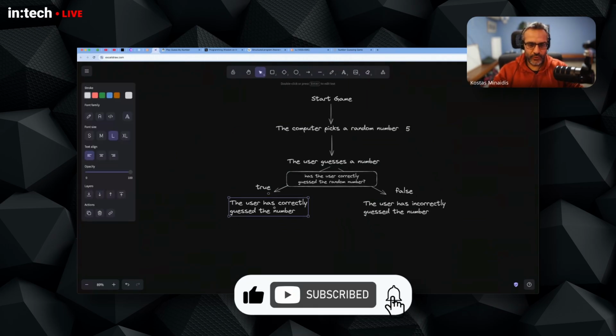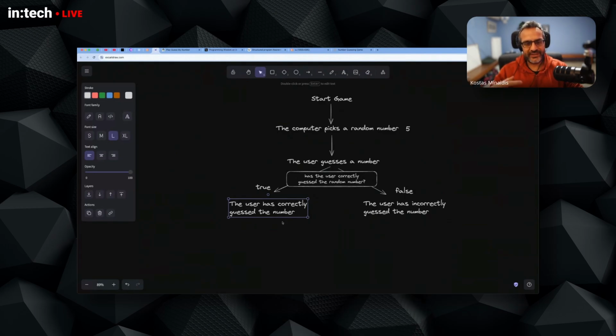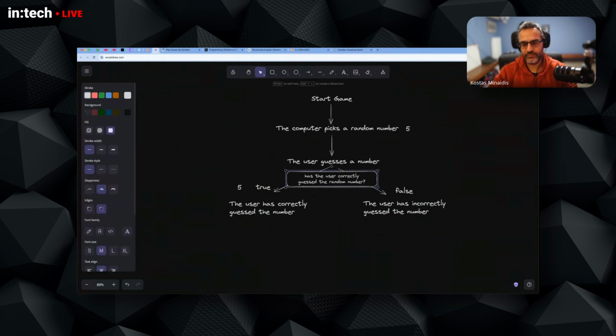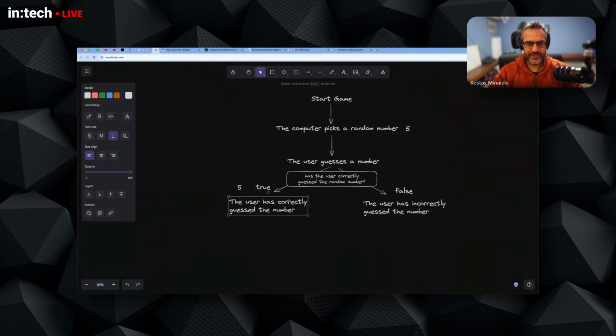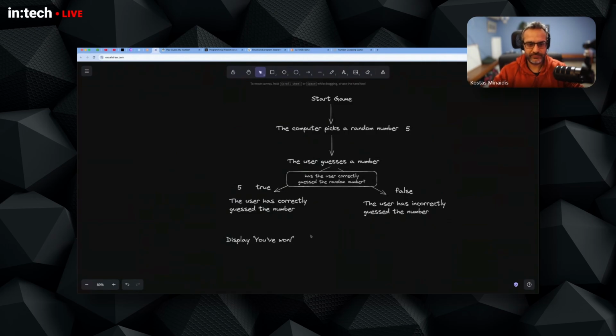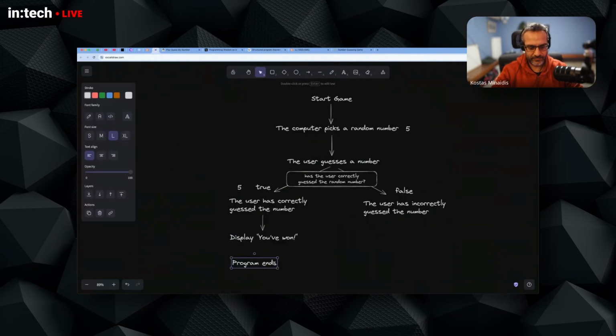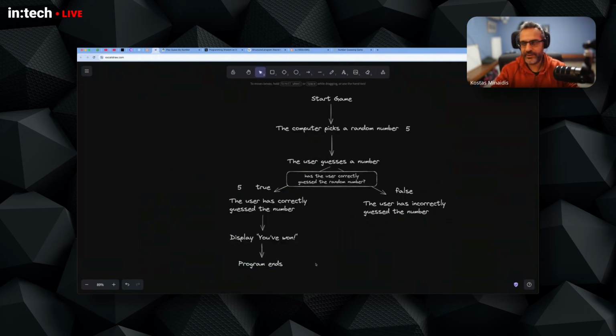So let's follow this path where the user has correctly guessed the number. So the program right now, as I mentioned, if the user has picked 5, then the answer to this question is true, yes, and the program follows this direction. So we start thinking about what will happen in this route. Now, in this route, it's pretty simple. Then the next step would be to display you've won. Okay. And the program ends. So that's kind of like one route.